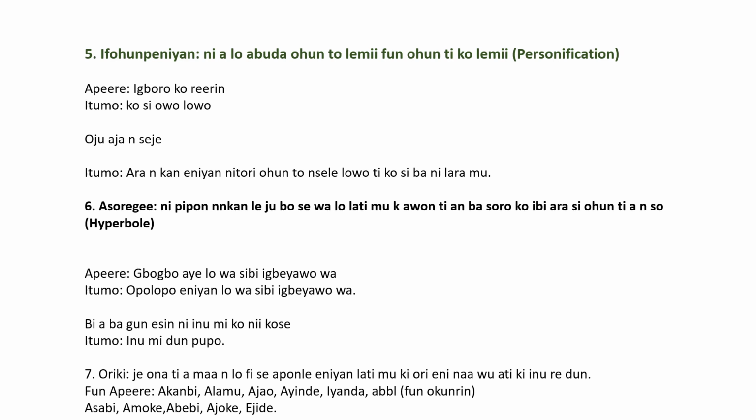In the female, Asabi is someone that is chosen, selected to be given birth to. Amoke, someone that when you know her, you always want to cherish her, you always want to take good care of her. Abebi, someone you beg to give birth to, someone you so value that you have to beg before the person comes into this world. Ajoke, someone that a congregation, the whole world, will join hands together to take care of, and so on and so forth.